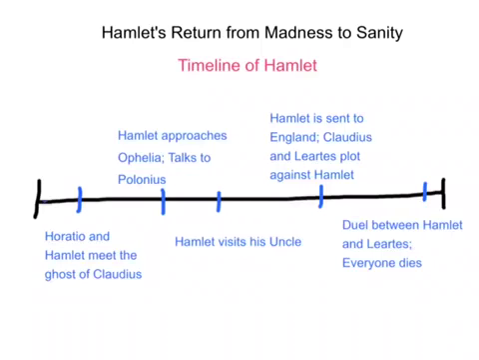In Act 4, Hamlet is sent to England. Claudius and Laertes plot against Hamlet. So in this act, there's definitely some times where it shows that Hamlet is sane and that a lot of what he's doing is very calculated and meaningful.